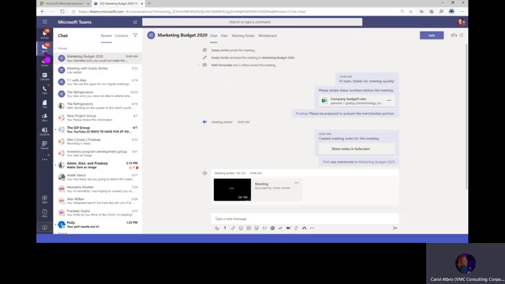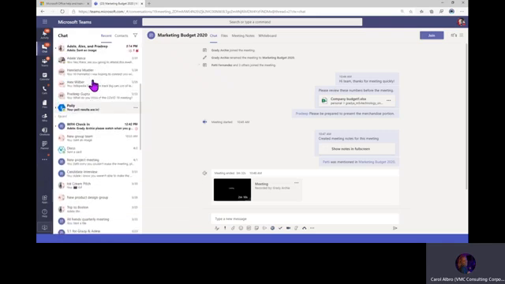There's a lot of names for it. You can see I have a lot of things turned on. Of course, I'm demonstrating in a sandbox environment, so I might have available features that you don't have, and I have everything turned on. So if you don't see all of these icons, not to worry. You might want to reach out to your IT department to learn more about getting access to those.